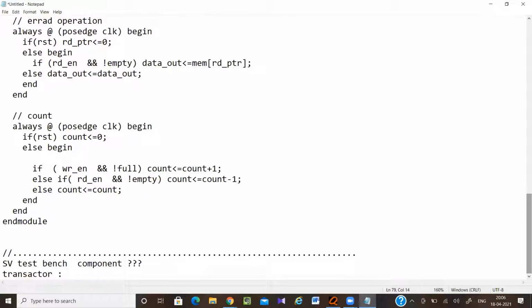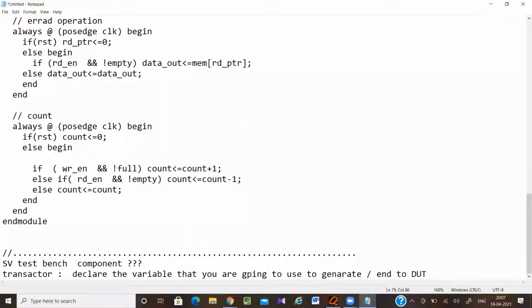So transactor class means you have to declare the variables that you are going to use to generate, or to send to the DUT.